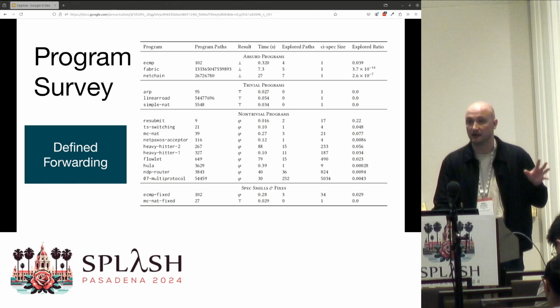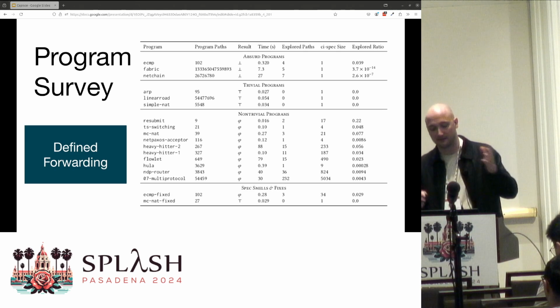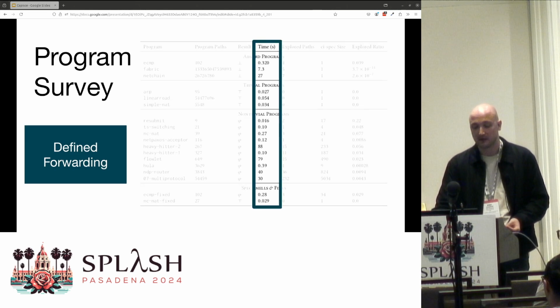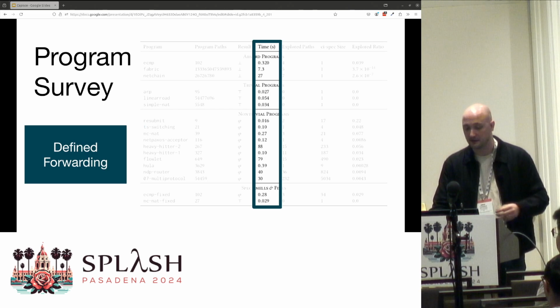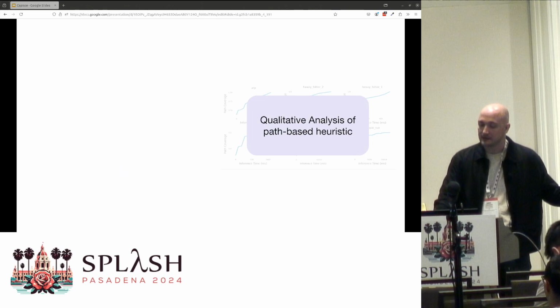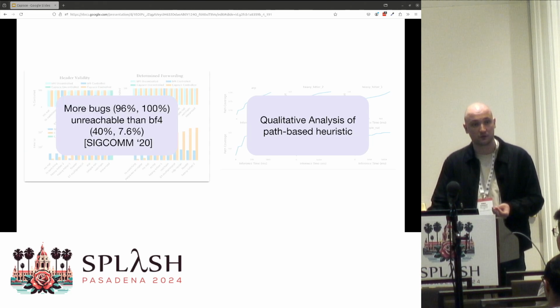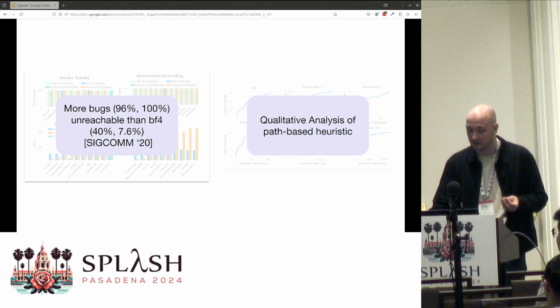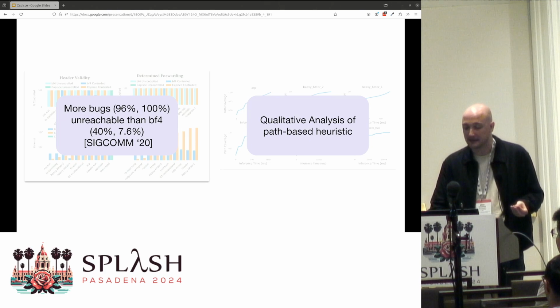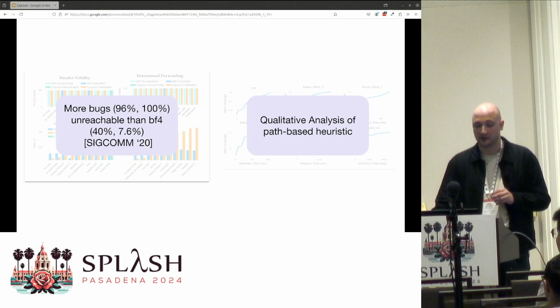We also checked defined forwarding, which just means that every packet's forwarding behavior, either that it's dropped or sent out on a specific port, is defined at the end of processing. And we can do these in just a few seconds to a few minutes. In our paper, you can see our quantitative analysis of our path-based heuristic, as well as our improvement over previous work in the data plane specification inference space. Notably, at the cost of some runtime, assuming our CI specs makes more bugs unreachable than previous data plane spec inference published at SIGCOMM.